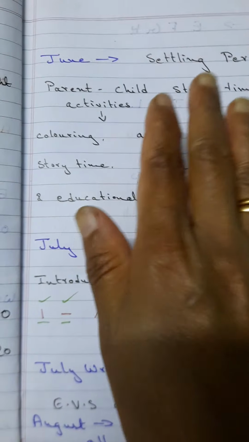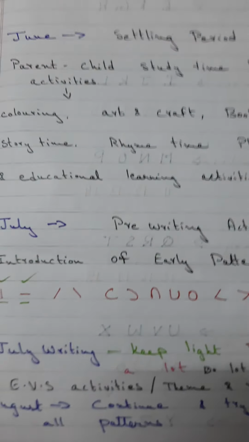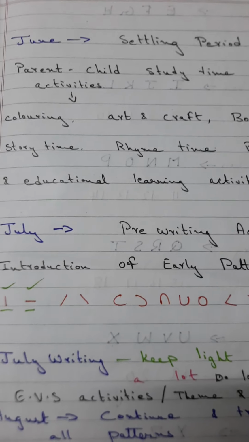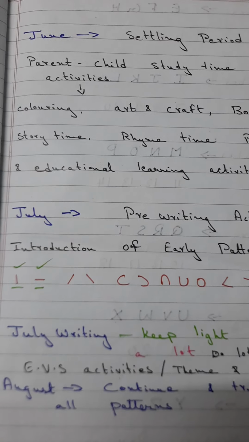So in June the settling period you can carry on, so that it is very easy for you to teach other educational activities.